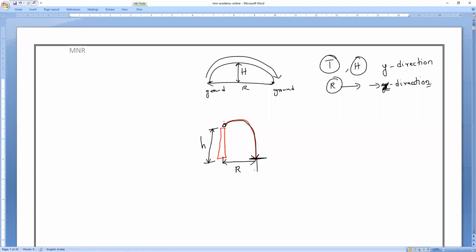Horizontal range, and what is the final velocity with which the ball will hit? That is velocity in which direction, Y direction or X direction, everybody? Velocity in Y direction, with which it will hit the ground. And what is the total time taken to reach the ground? So these are the things we studied for projectile motion from a certain height, not from ground to ground. Am I correct, guys? Everybody?